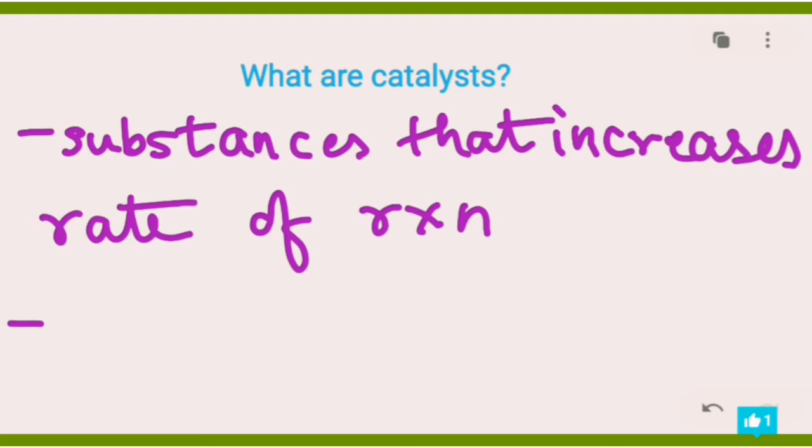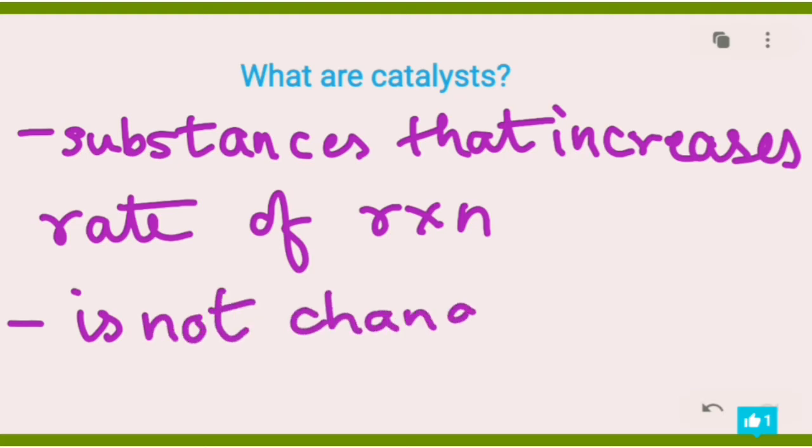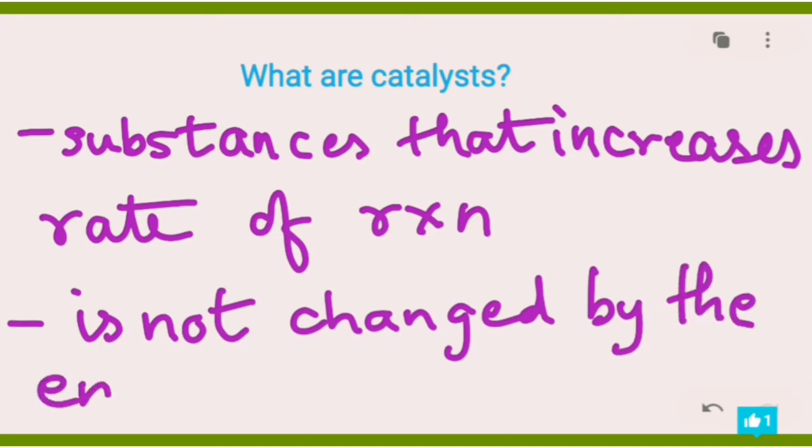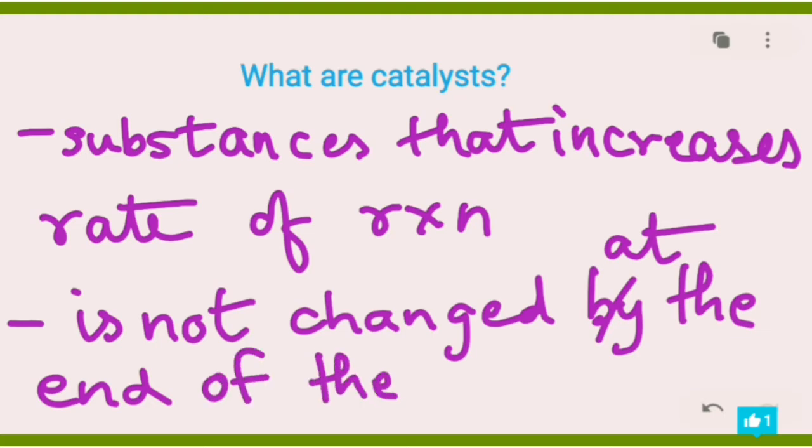Second thing about catalysts is that they are not changed by the end of the reaction. When you complete your reaction, you'll find that the substance is as new as it can be. It's like nothing had just happened. So it does not get changed. And this is a key point to write in your exams as well. It's called the additional mark point. Usually these questions come for 2 marks in CIE IGCSE biology papers.